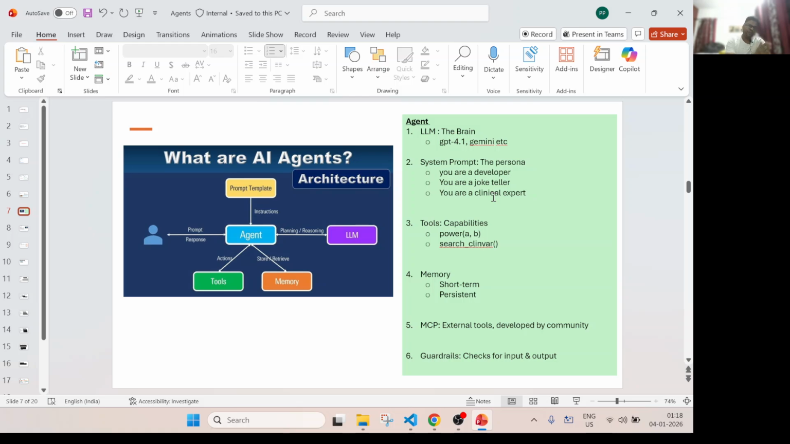What an agent can do or what an agent cannot do, that's where we can put strict guidelines, like okay, this is what you are. You are a joke teller, which means you have to tell jokes only. We are restricting that agent in that particular way.